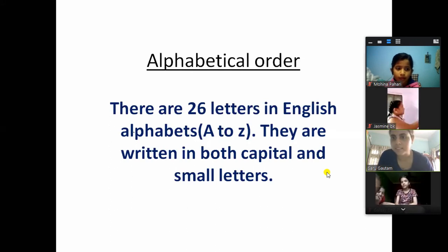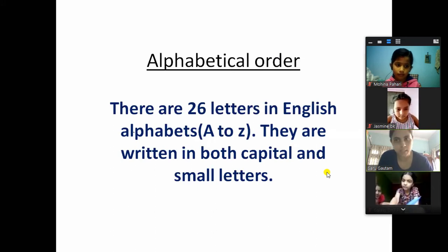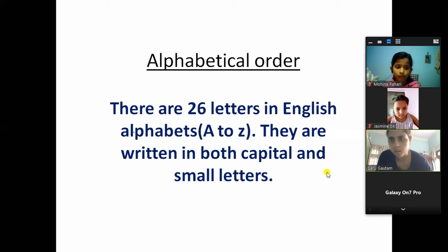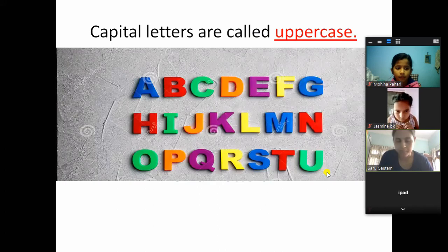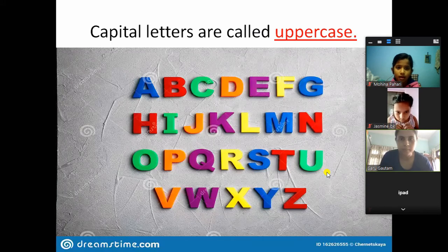These are your alphabets. Sometimes you can write them in capital letters and sometimes in small letters. All the capital letters are called uppercase letters or uppercase alphabets, and all the small letters are lowercase alphabets.